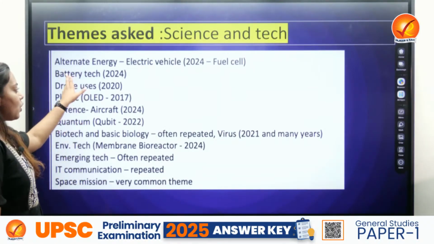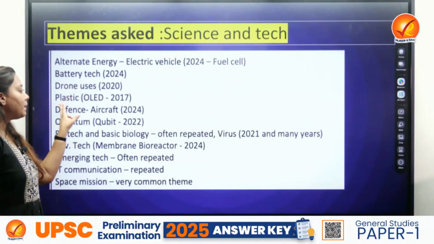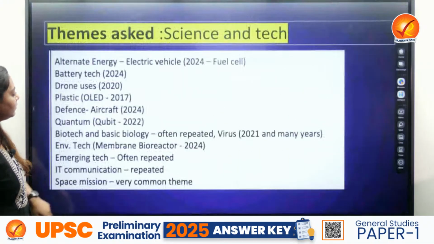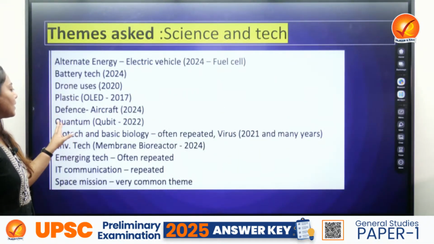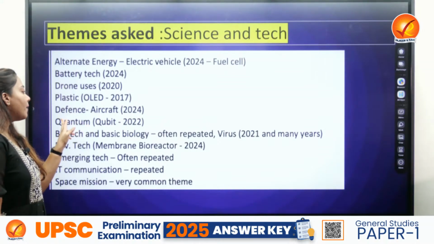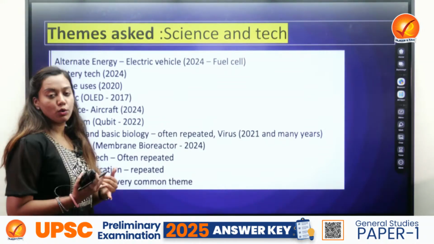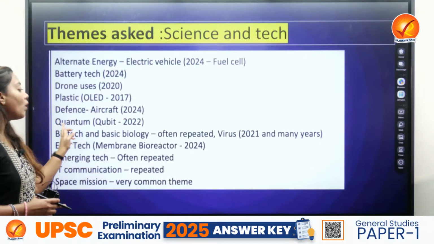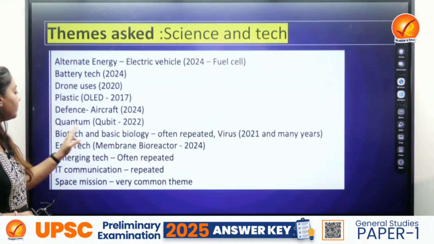So there were questions on battery technology, drone usage, plastic, defense, aircraft. And in defense, we were asked about explosives. We were asked about the aircrafts. Both the technologies were asked. Quantum computing was asked again.